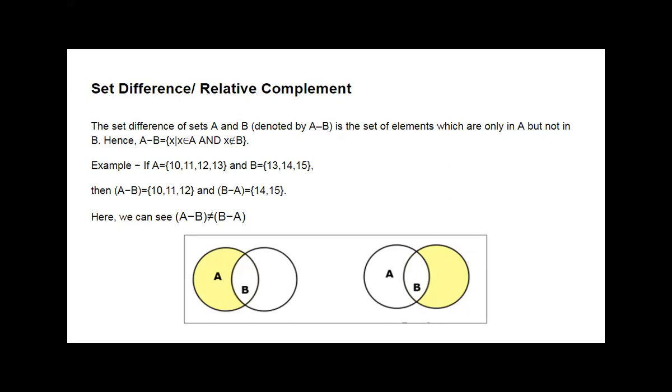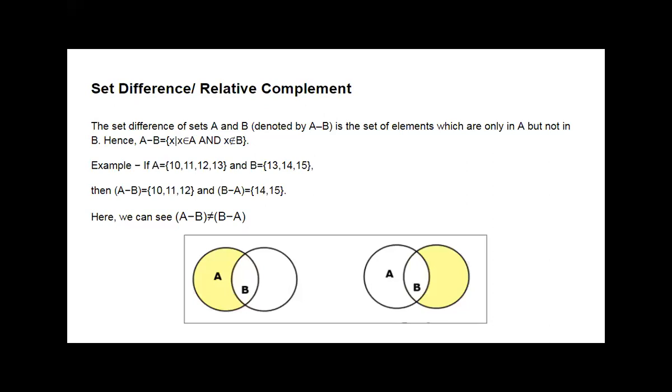Okay. Example taken here is A is 10, 11, 12, 13 and B is 13, 14, 15. Okay. So A minus B will be 10, 11, 12 only. 13 is the common element in A and B, so it won't consider that common element. A minus B means it will contain only 10, 11, 12. Okay. Same is the case with B minus A. Means B minus A, what will it contain?